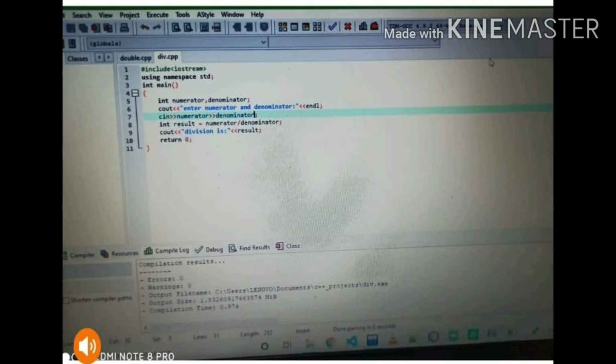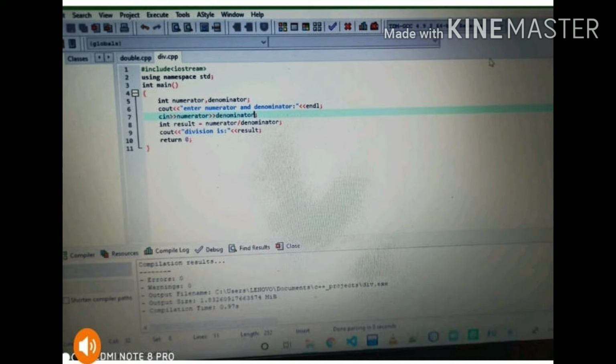Firstly, I have included the header file iostream, and then I wrote the main function from where the execution will begin. Let me create two integer variables, numerator and denominator. Then we ask the user to enter the numerator and denominator, and we take input from the user. Now I write int result is equal to numerator divided by denominator, and then we display and print the result.